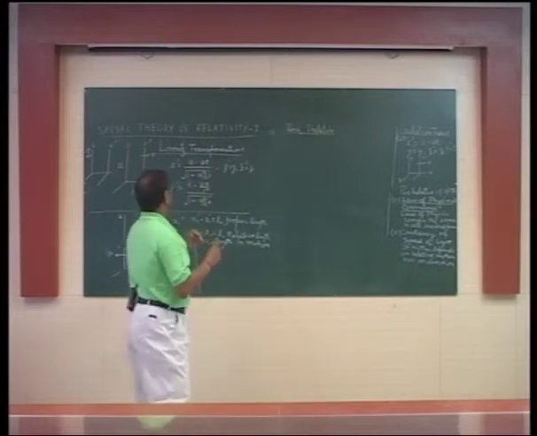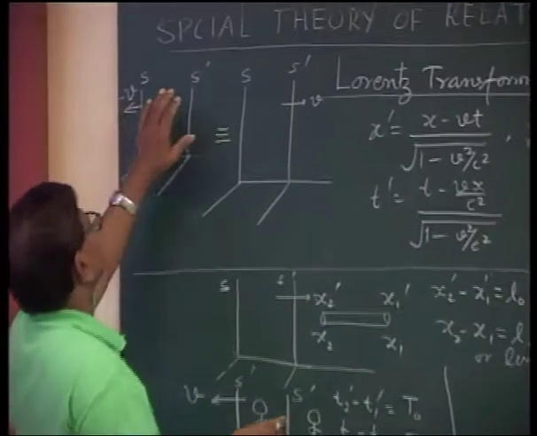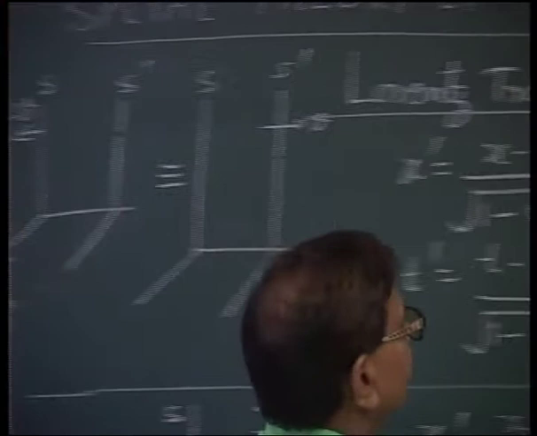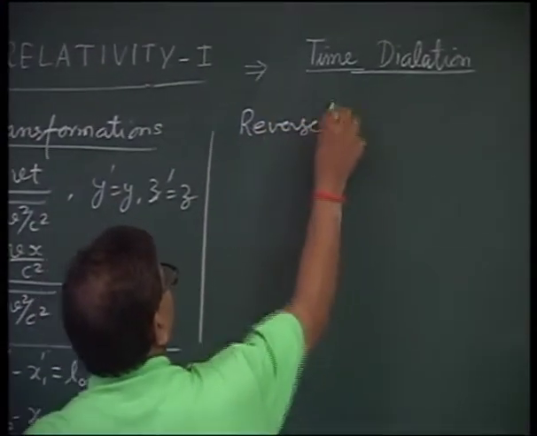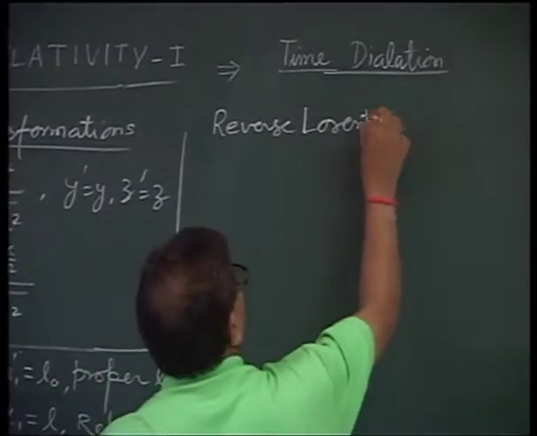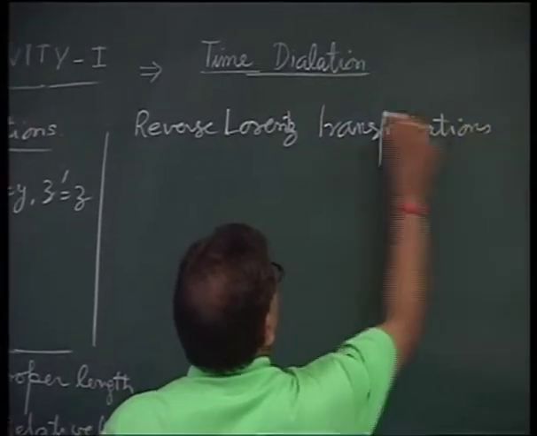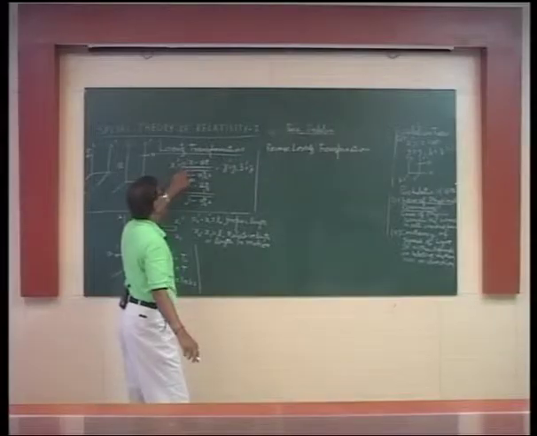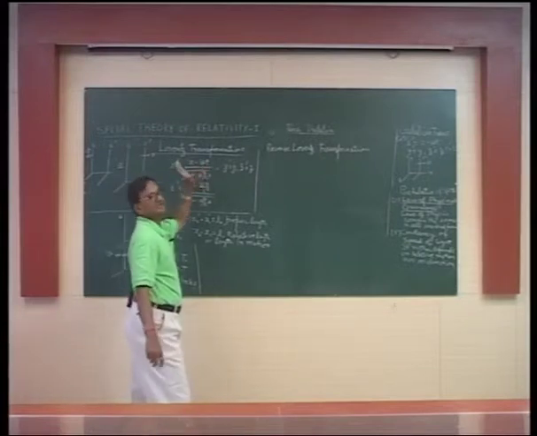Reverse Lorentz transformation means we relate the quantities observed in S dash to S. We replace prime quantities with unprime quantities, unprime quantities with prime quantities, and velocity v by minus v.